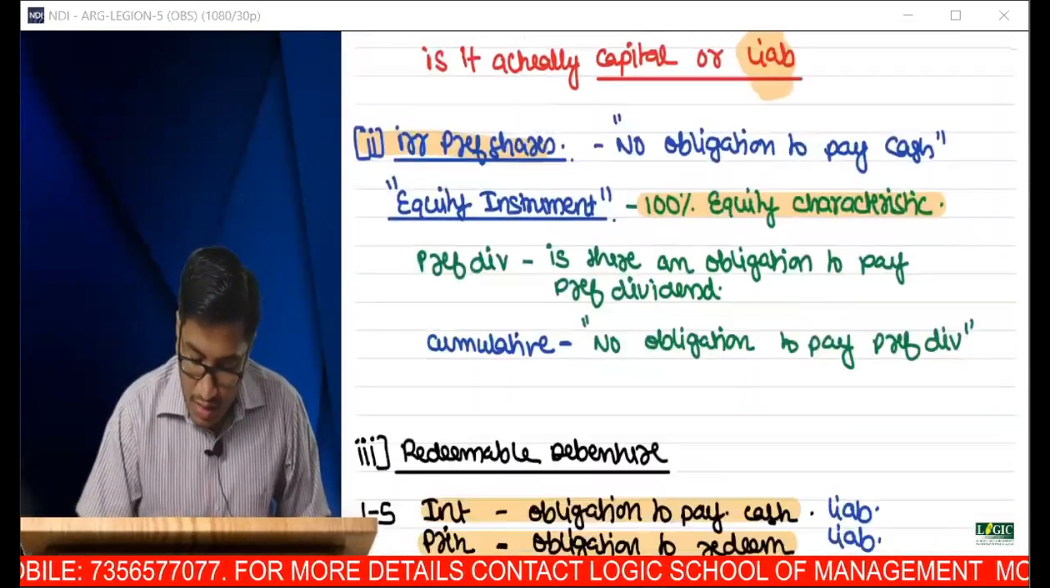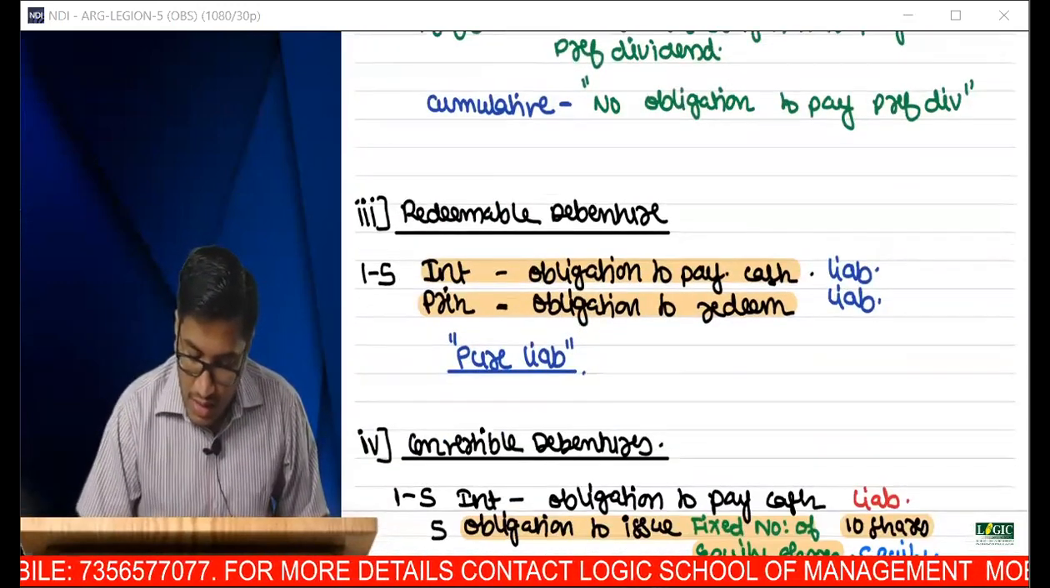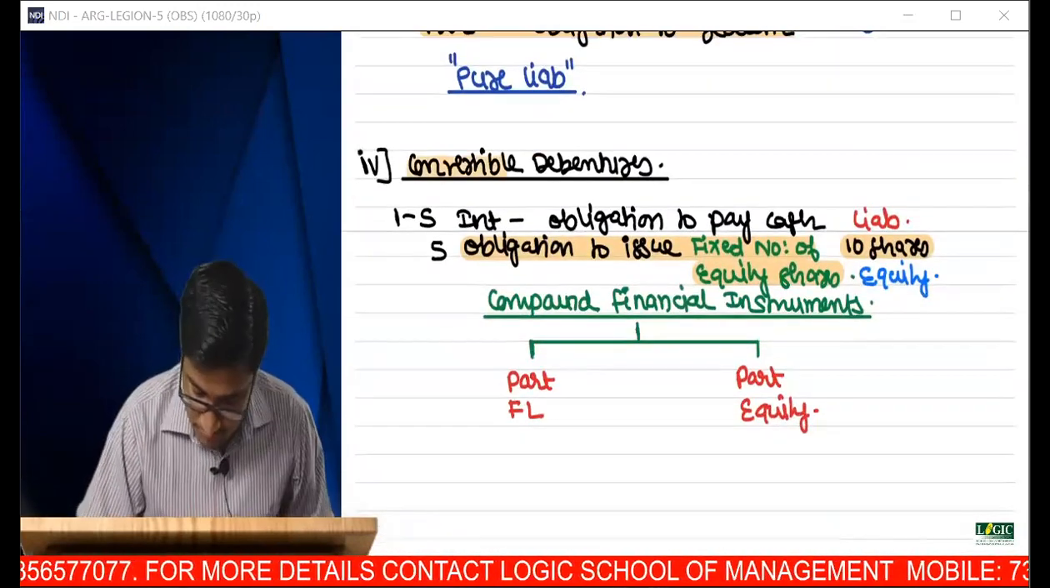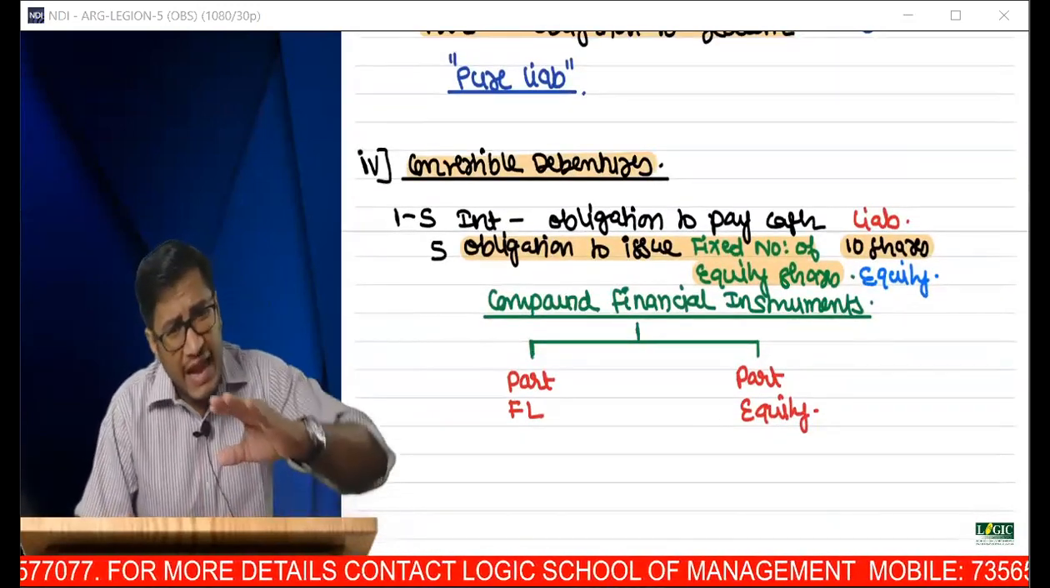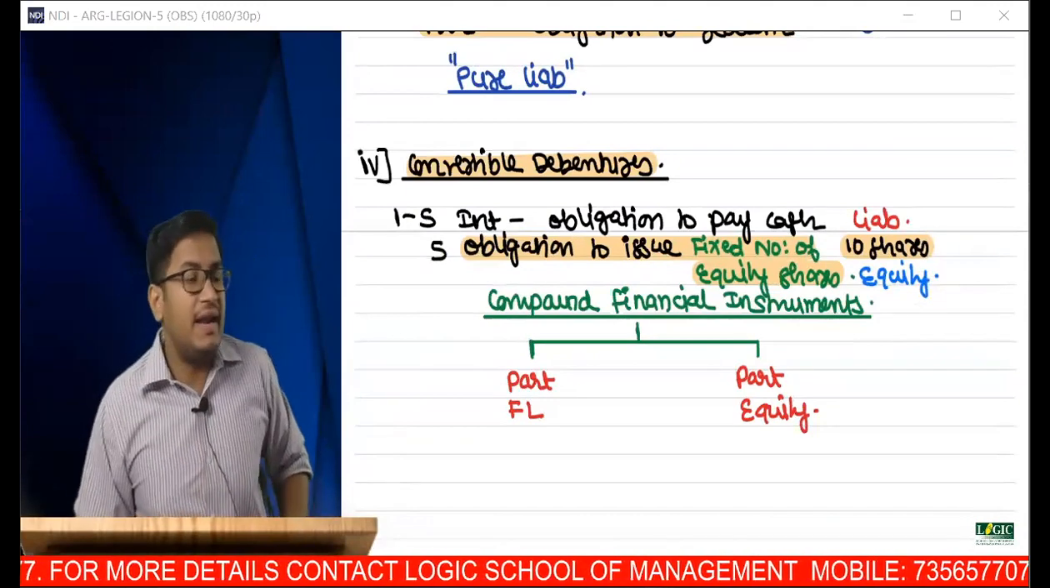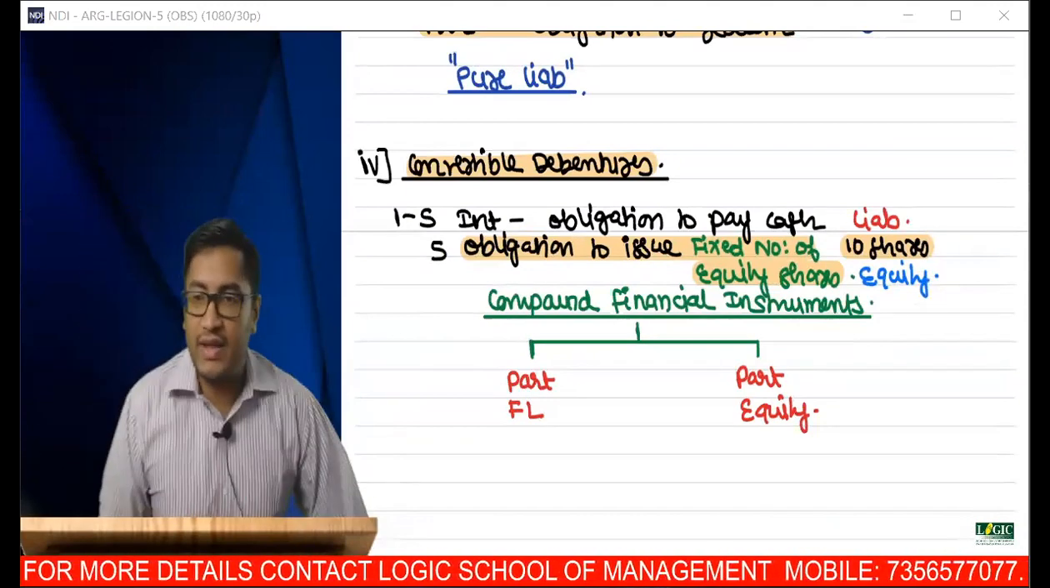Redeemable debentures, it is 100% liability. Convertible debentures, it is partly liability, partly equity. Partly liability and partly equity. Have you understood this?